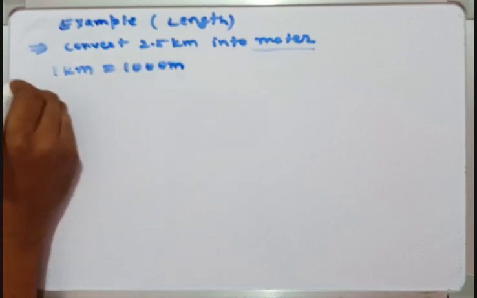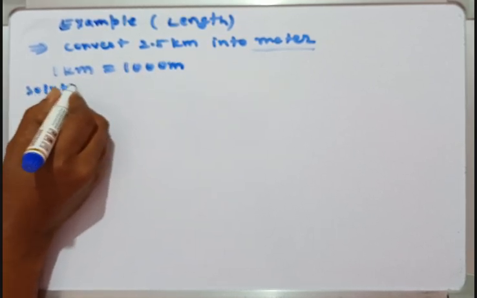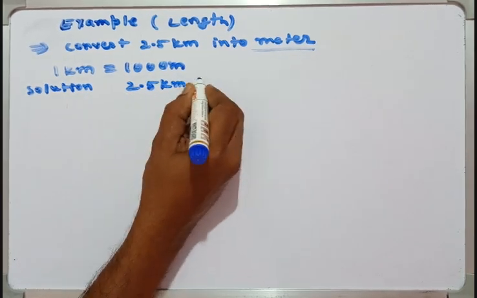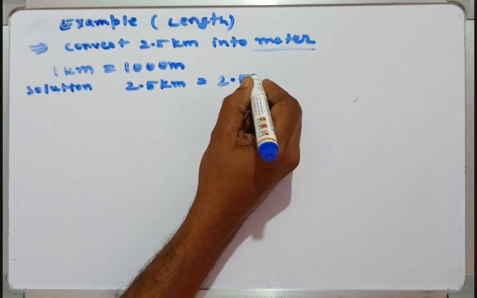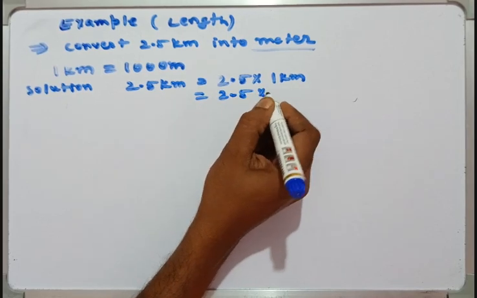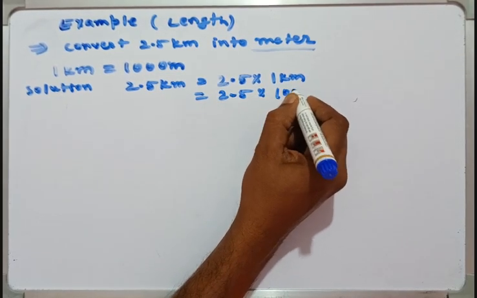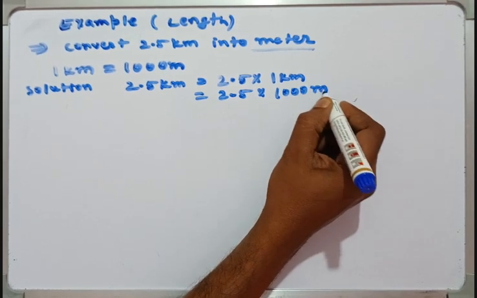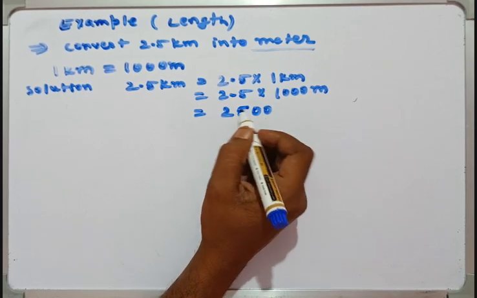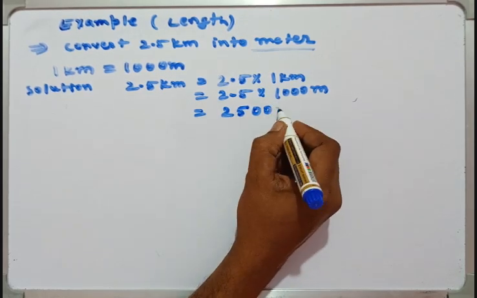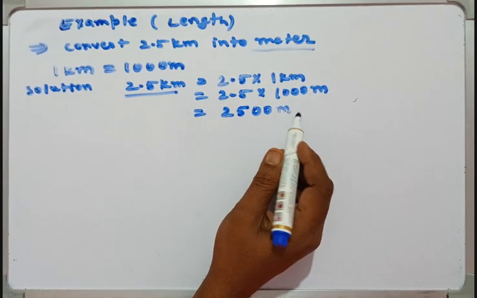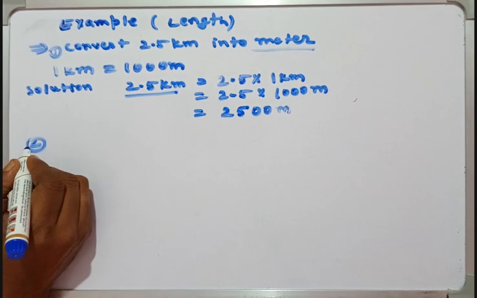Okay, so solution here, we write 2.5 kilometer first, then we write here 2.5 first, then 1 kilometer. Now put 1 kilometer value in meters, which is 1000 meter. So this one is equal to 2500. Okay guys, so 2.5 kilometer equal to 2500 meter.